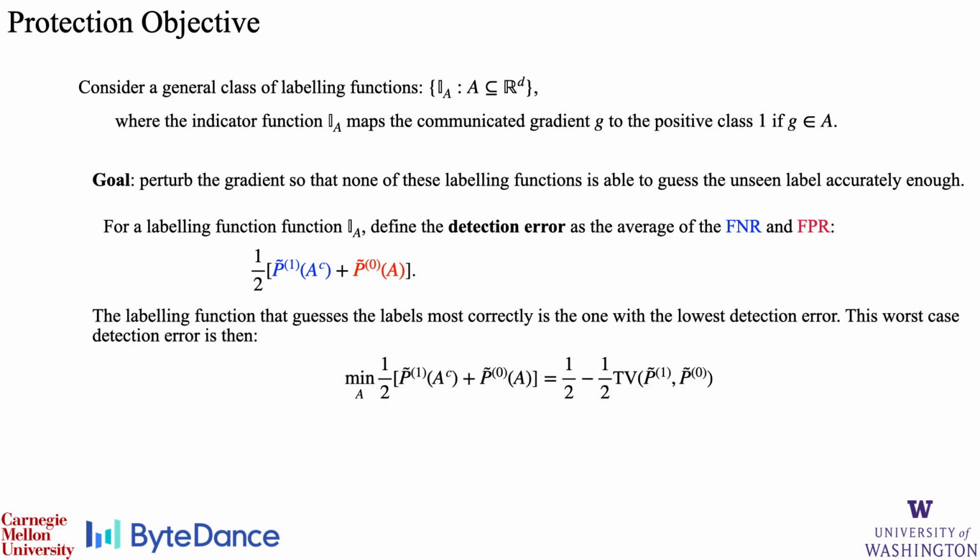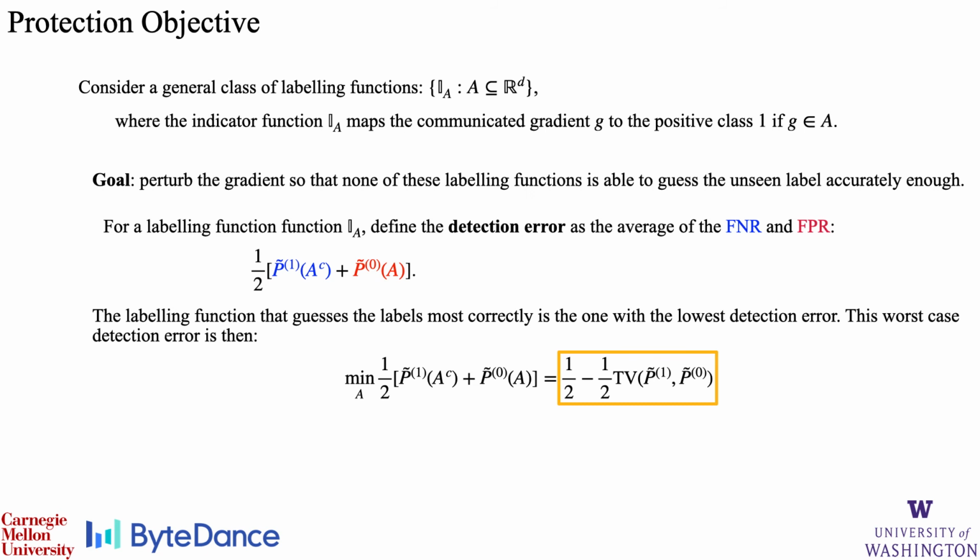To protect against this entire class of labeling functions, we focus on the function that guesses the labels most correctly among this class, which by our definition is the function that has the lowest detection error. This lowest detection error is exactly equal to a value involving the total variation distance between the perturbed positive and negative gradient distributions.